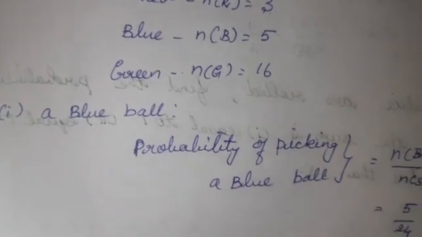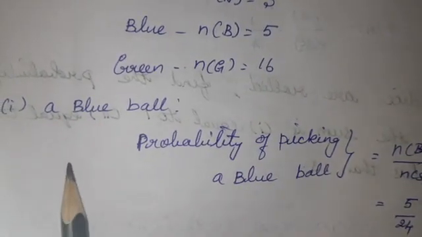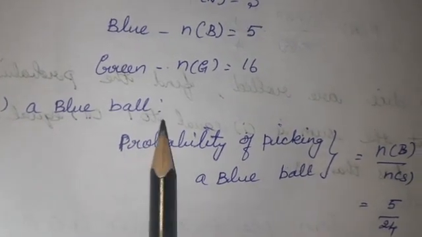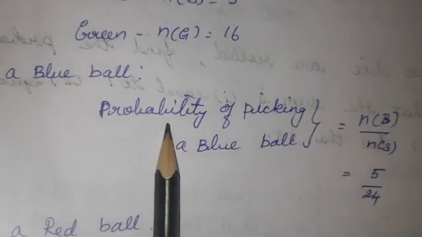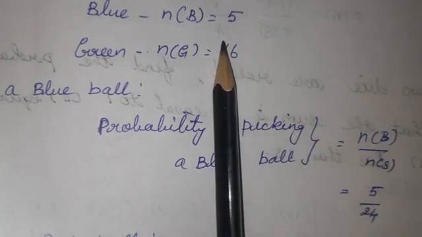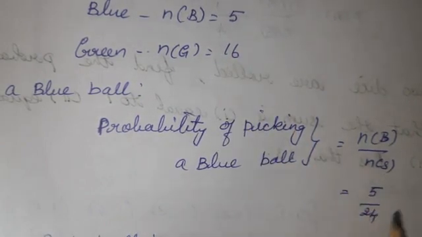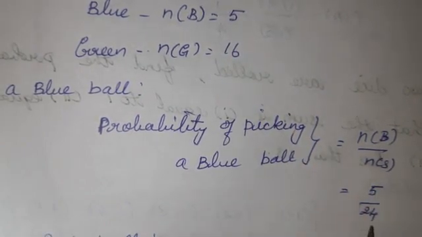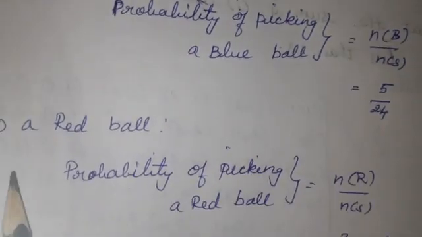Now I am going to the question. The question is the probability of a blue ball. That can be written as n of B. Blue is 5, no? So 5 divided by n of S, the total, is 24. Second question is a red ball.